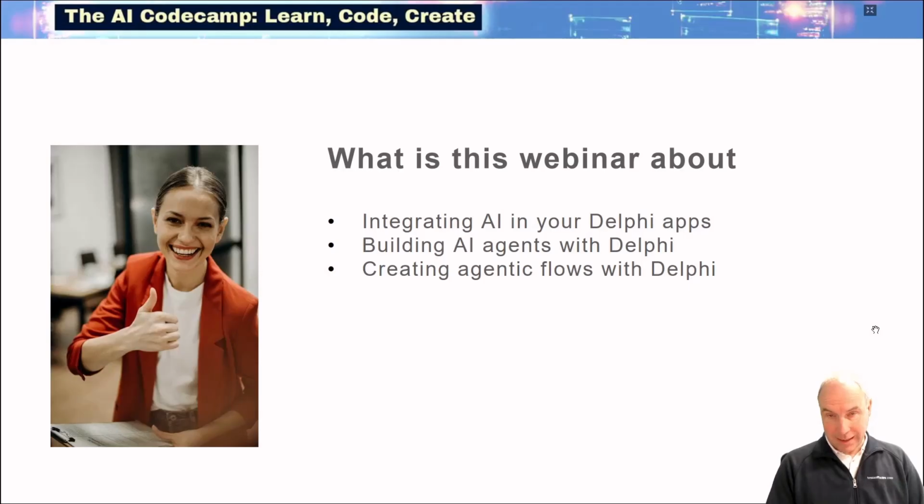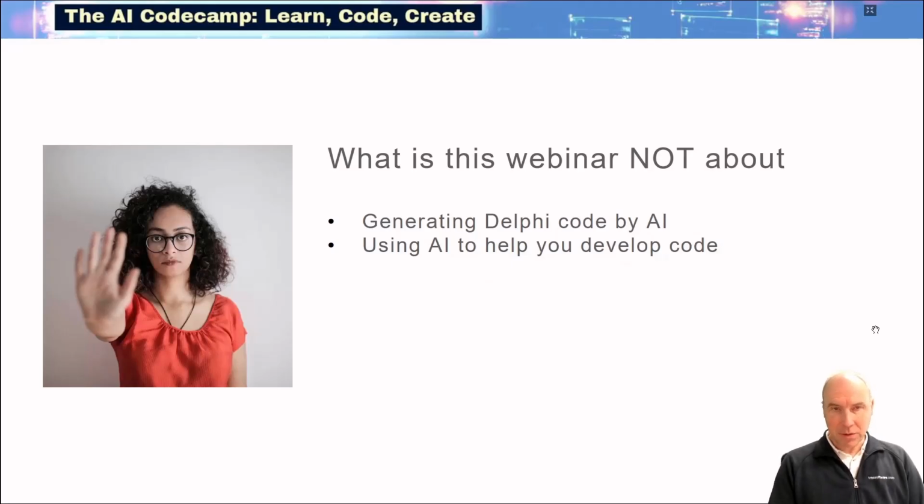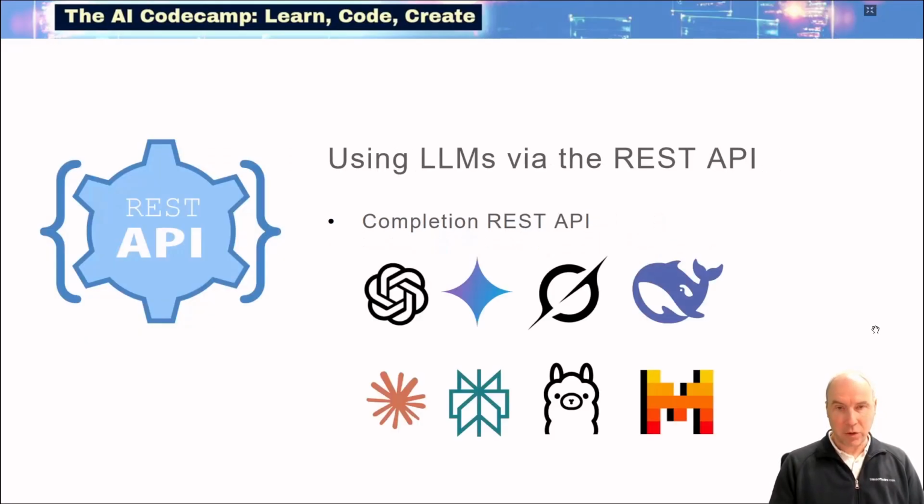What this webinar is about, in short, is about integrating AI in your Delphi applications, how you can build AI agents with Delphi, and how you can create agentic flows also with your Delphi applications, your Delphi code. What it is not about is how you can use AI to generate Delphi code, to improve Delphi code, all these things that help you develop Delphi code with AI. That is not the topic of this webinar for today.